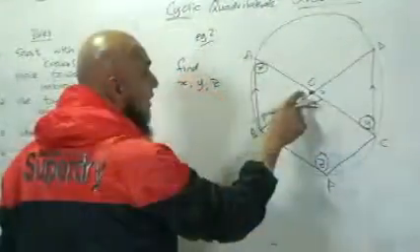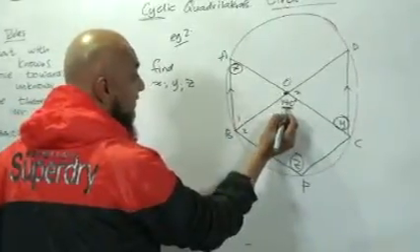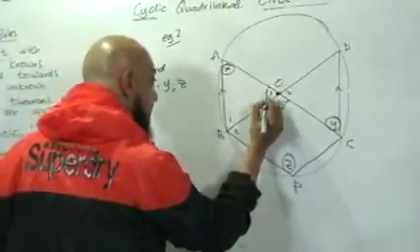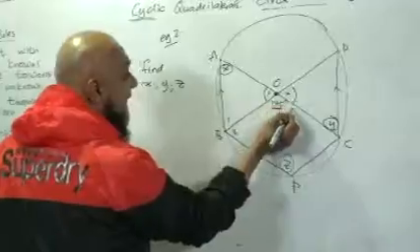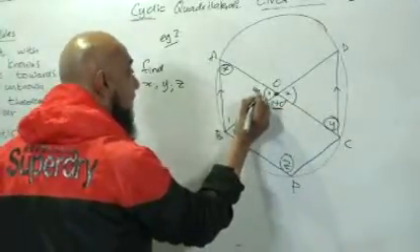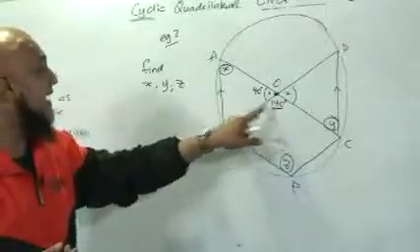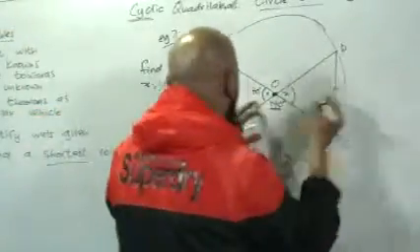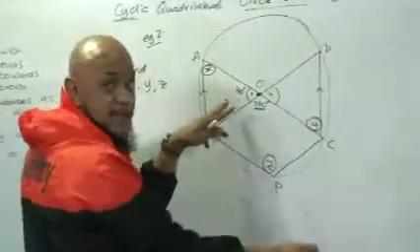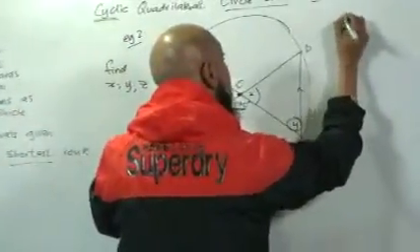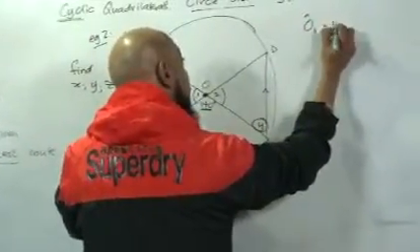I know that this is 140 degrees. That's O1. If this is 140 degrees, therefore that must be 40. Agree? Angles on a straight line add up to 180. And as you're going along naming them, you can write them as reasons. So I'm going to say angle O1 is equal to 40 degrees.